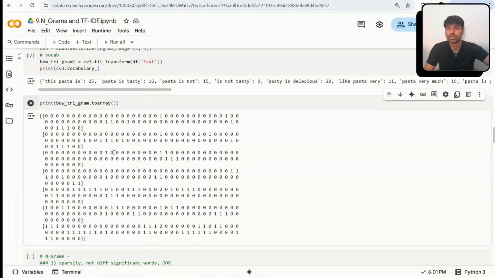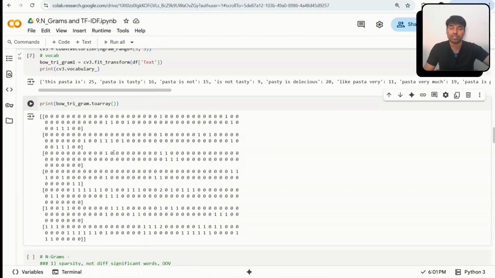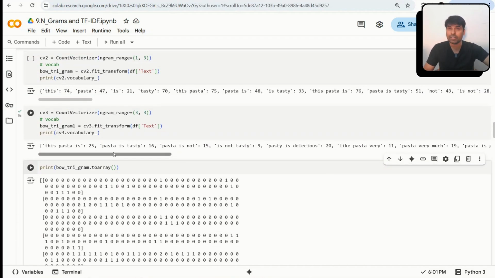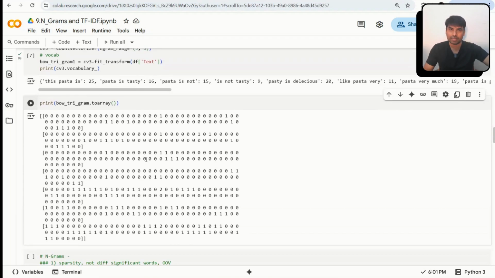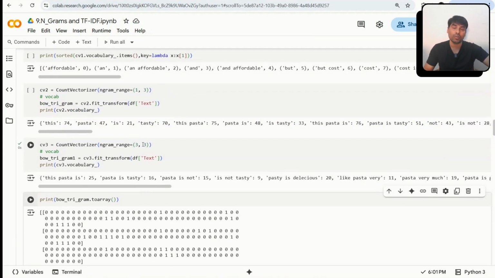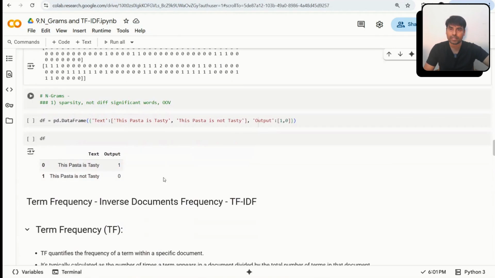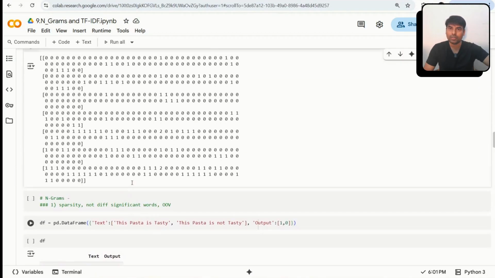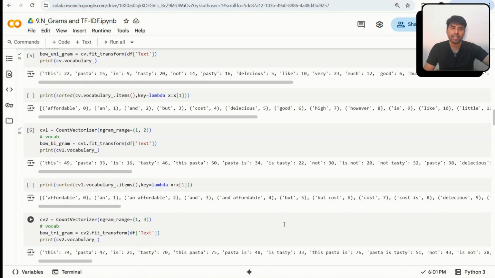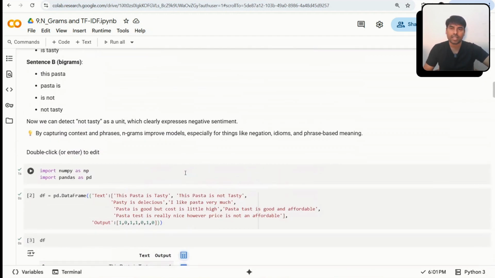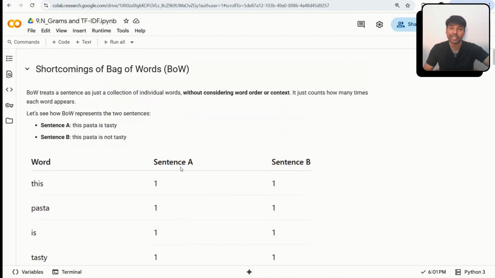Let's suppose you're building a bag of words and you're not getting a good result, then switch to NGram, maybe 1 comma 2, 1 comma 3, or 3 comma 3, and let us see how it is giving the result. Maybe your model performance will be better if you increase your word combination or augmentation, right? So this is how it works. This is the concept of NGram, and I hope I was able to explain all the basic concepts and how it solved the limitation of bag of words.